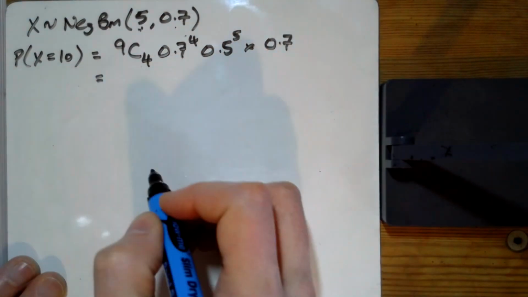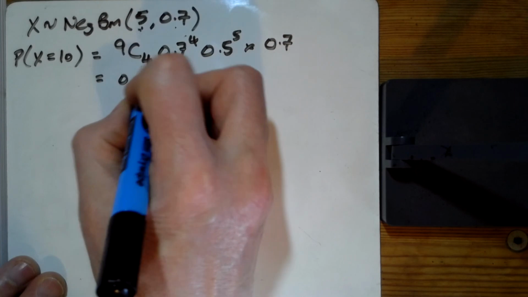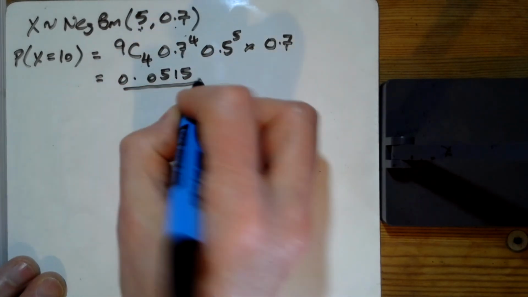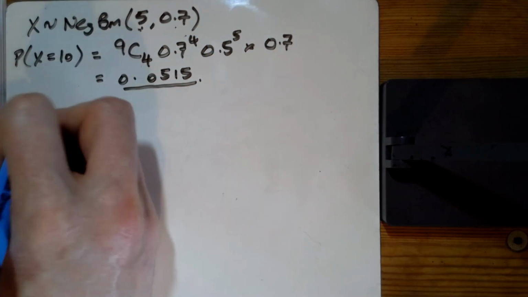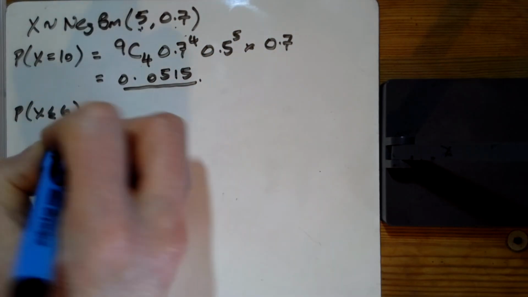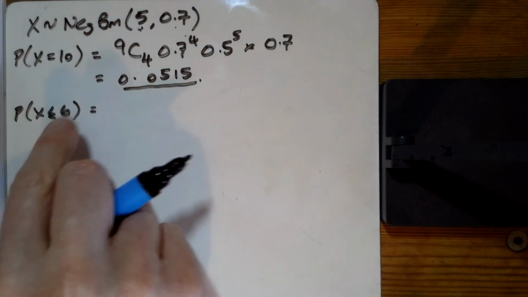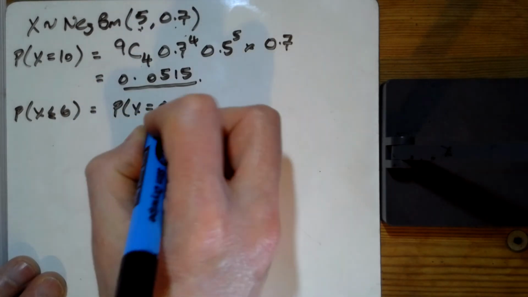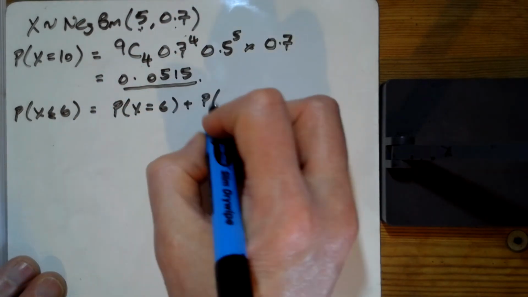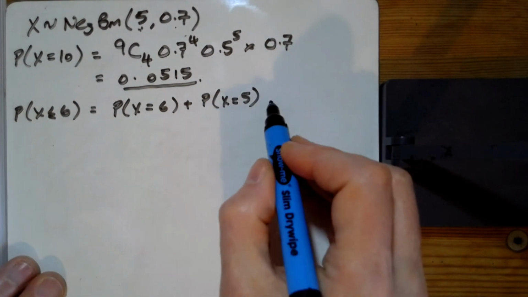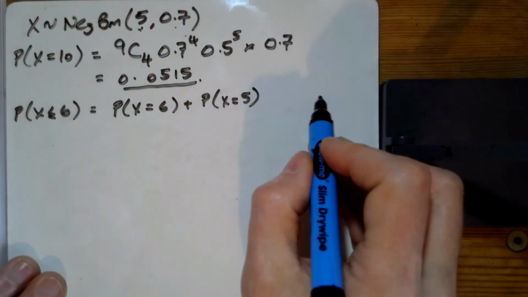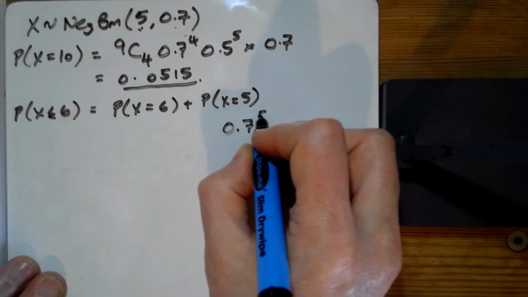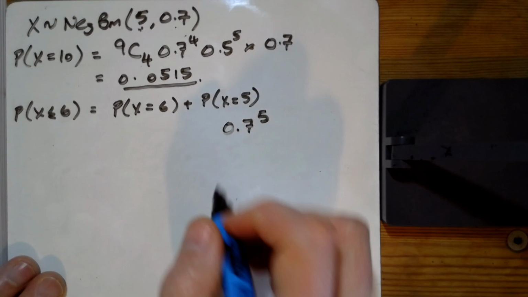And so just tapping that into the calculator, I've got 0.05145, so 515. So that's standard. But the probability that x is less than or equal to 6, so the chance that we win for the 5th time on the 6th go, well, that'll be standard, or on the 5th go. Now, you can't win for the 5th time on the 4th go, so we don't need to go any further. And this one here, winning on the 5th go, well, that's just winning every single time, isn't it? So that's just 0.7 to the power of 5.